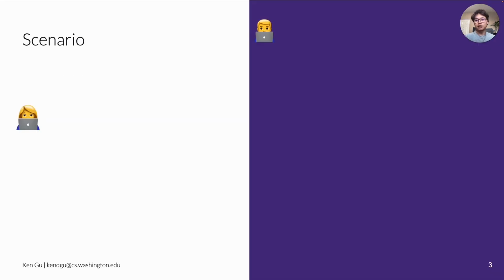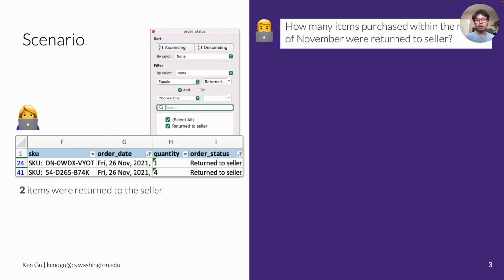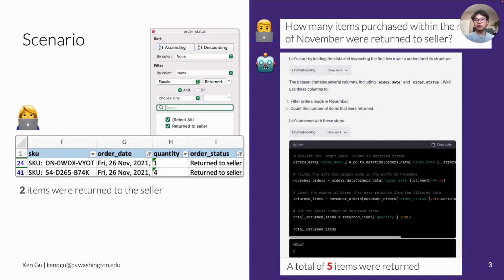To see this, let's look at a motivating example. Jane and Alex are data analysts at an e-commerce platform and want to find out how many distinct products bought in November were later returned. Jane does her analysis in the traditional way, using a spreadsheet, and ultimately arrives at an answer of 2. Alex uses OpenAI's Code Interpreter assistant and writes the prompt, how many items purchased within the month of November were returned to the seller? In this case, the AI assistant does the calculations and returns a value of 5.